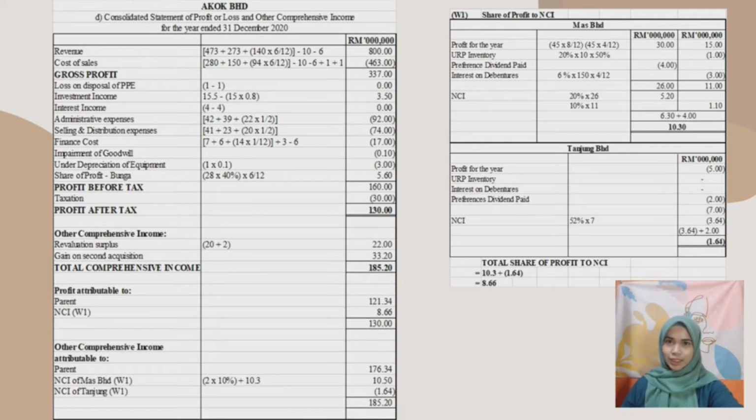Not to be forgotten are the comprehensive income attributable to Akok Berhad, NCI for Mas Berhad and Tanjung Berhad as shown in working one. Lastly, we have to make sure the amount we got tallies with the profit after tax and total comprehensive income to make sure all the calculations we made are correct.